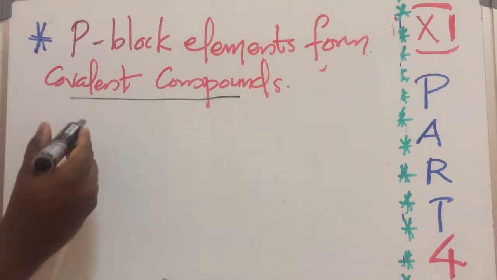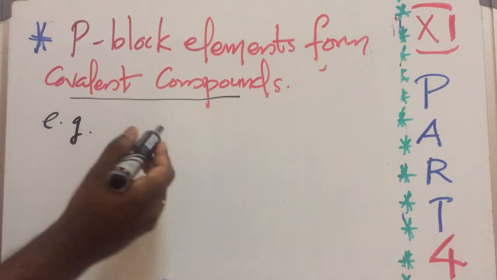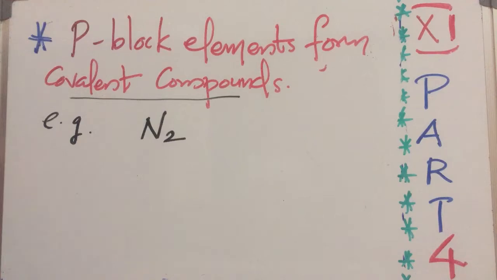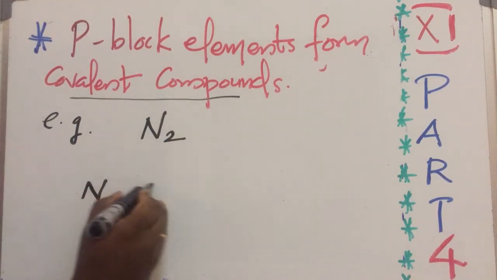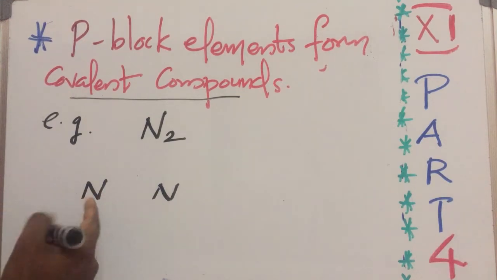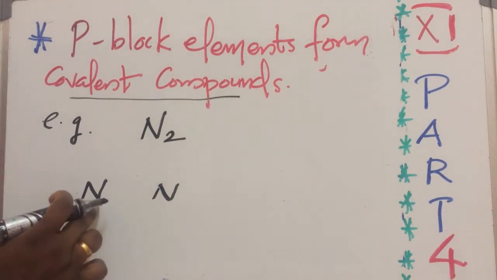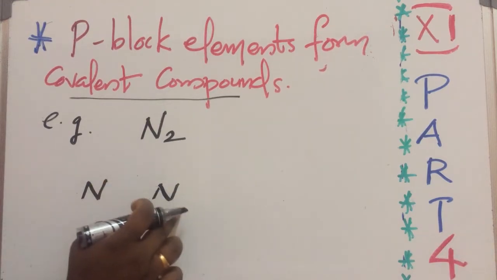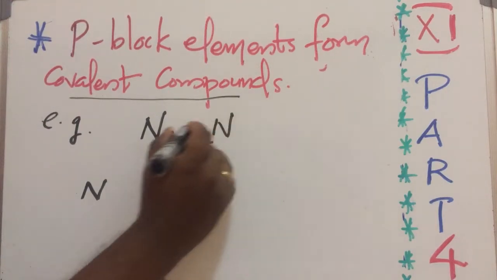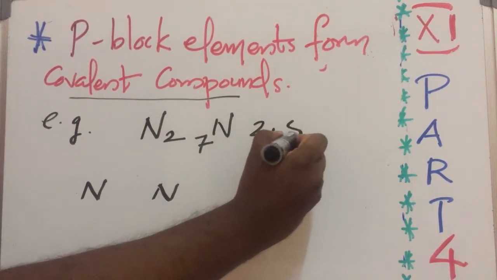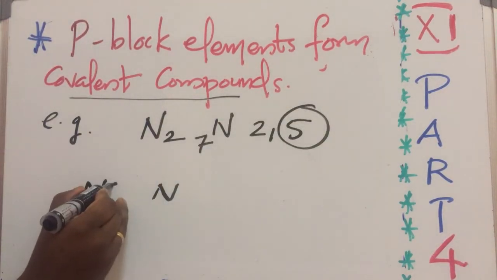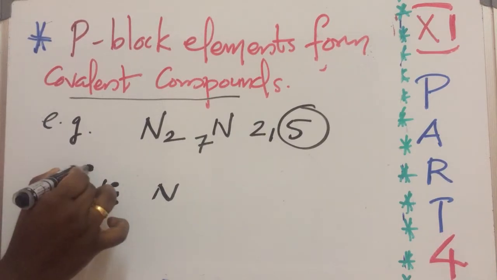Let's take one example, nitrogen N2. We know nitrogen N2 means N and N, and both are from the p-block. Just now you learned in the previous example that nitrogen belongs to the p-block. So both are p-block. Now what is the atomic number of nitrogen? 7. The electronic configuration is 2, 5. So how many valence electrons? 5. 1, 2, 3, 4, 5.